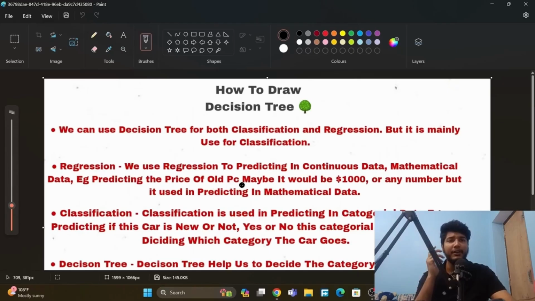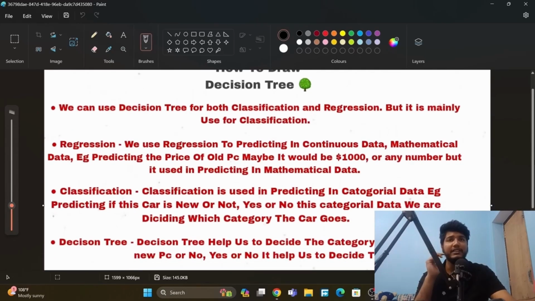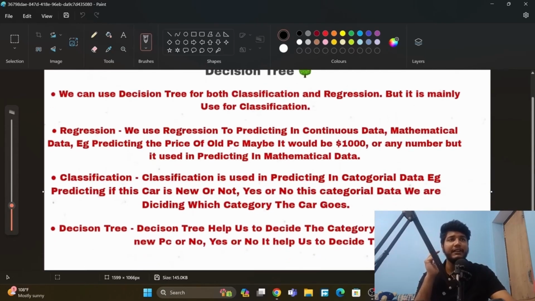Maybe it will be $1,000, $2,000 or any number, but it is used in predicting mathematical data. Any number it could be. And what is classification? Classification is used in predicting categorical data. Example, predicting if this card is new or not, yes or no. This is categorical data. We are deciding which category this card goes in.